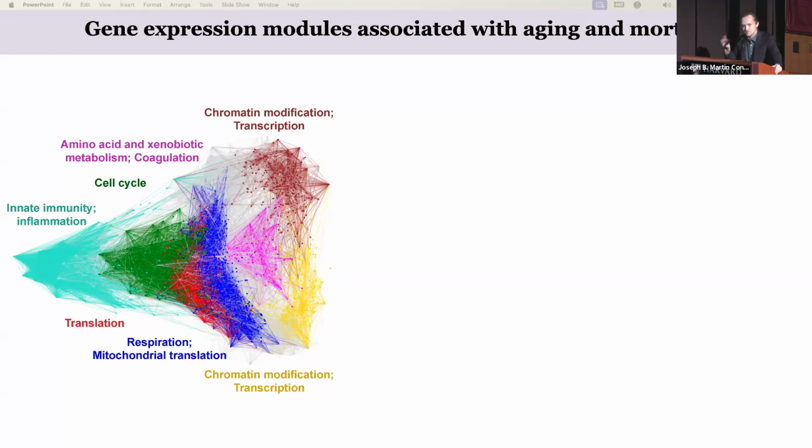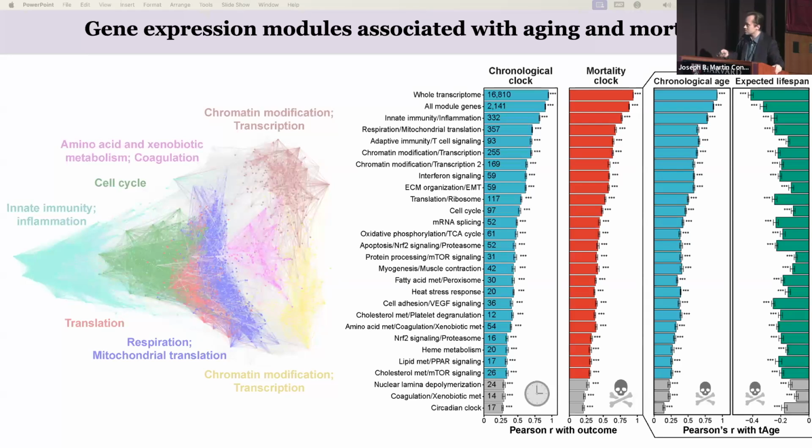And now, using this subset of genes, we were able to develop module-specific transcriptomic clocks of chronological age and mortality. So now we can track aging at the level of individual cellular components, at the level of inflammatory genes, at the level of metabolism, etc. And here, just to show you, we validated our mortality clocks and showed that it can predict both chronological age and effect on lifespan. So it can be used in both settings.